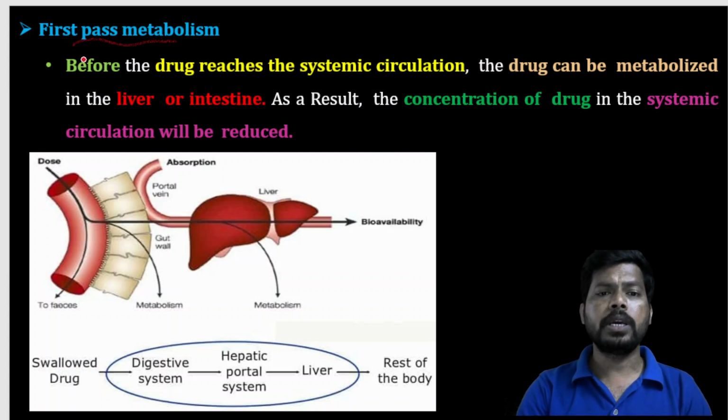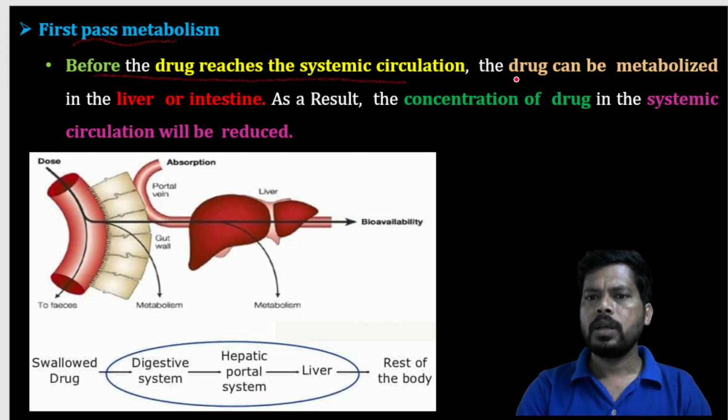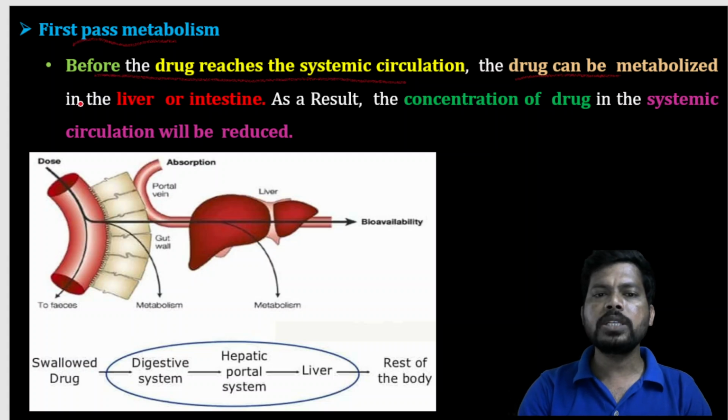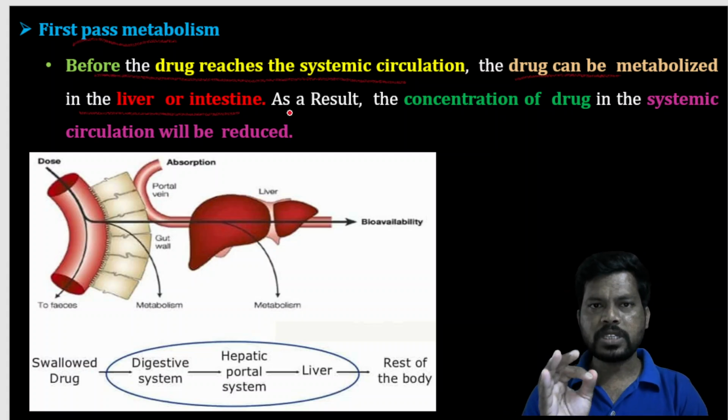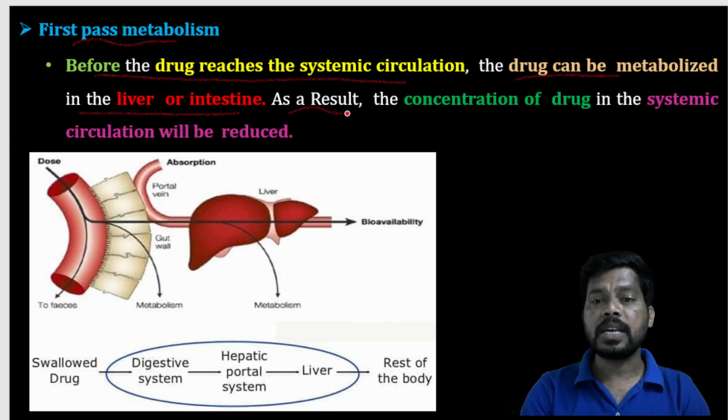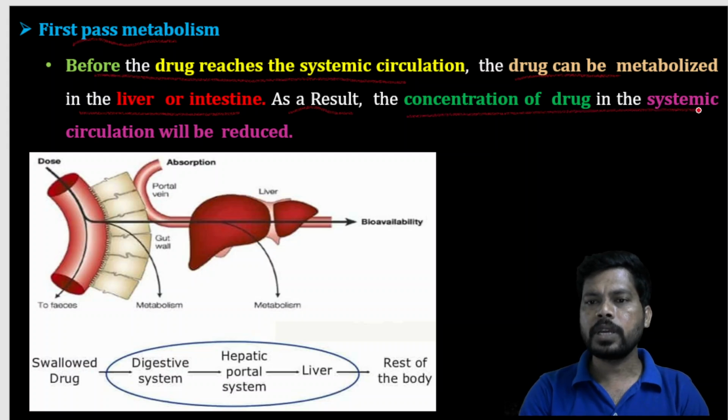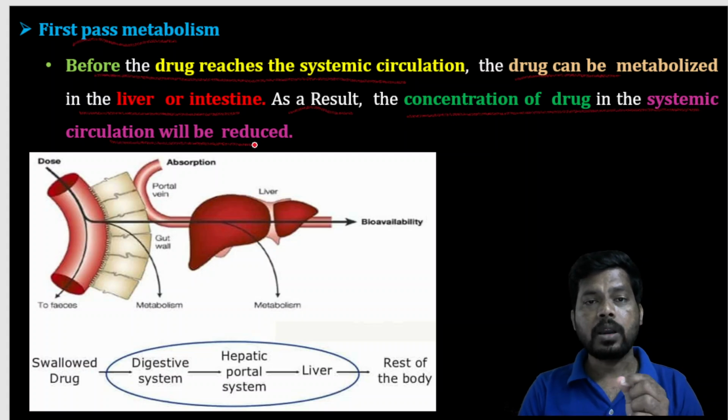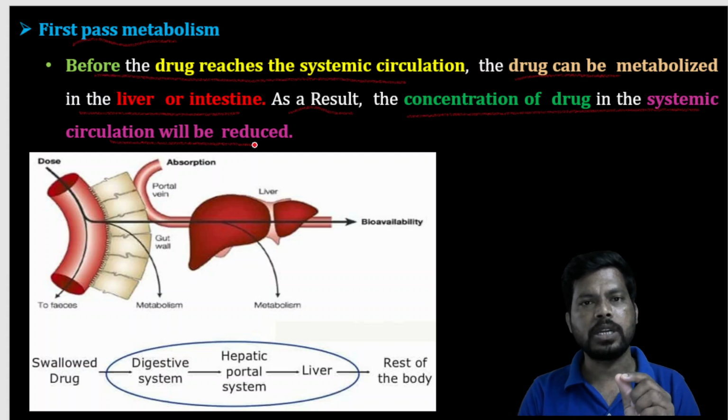So observe here, before the drug reaches the systemic circulation, the drug can be metabolized in the liver or intestine. Metabolized means maybe inactivated. If you took 100% of a drug, some quantity of the drug may be inactivated, may be degraded in the liver or intestine. As a result, the concentration of drug in the systemic circulation will be reduced. So if the concentration is reduced, only a few percent of the drug reaches the systemic circulation.